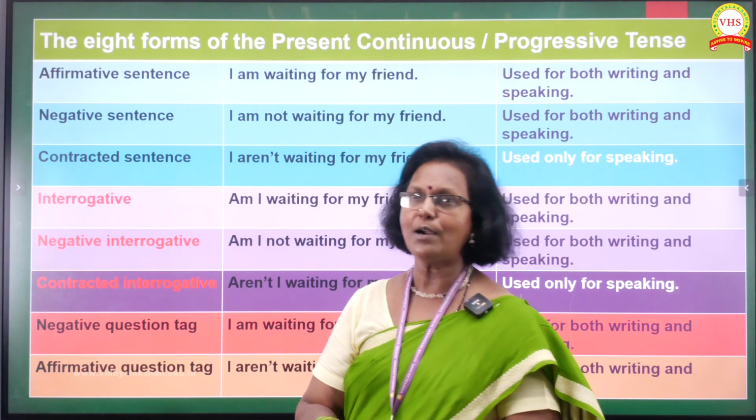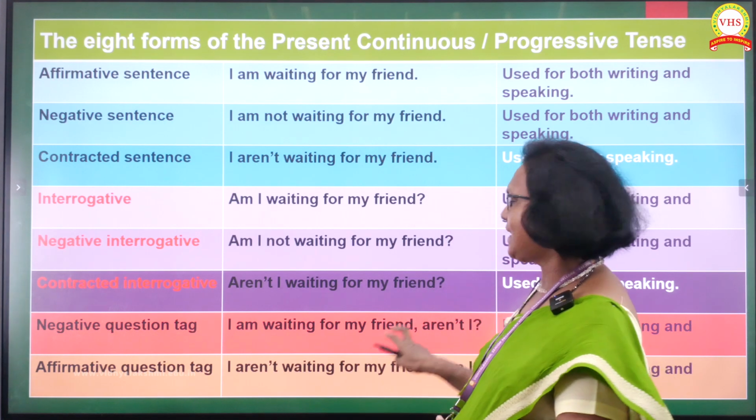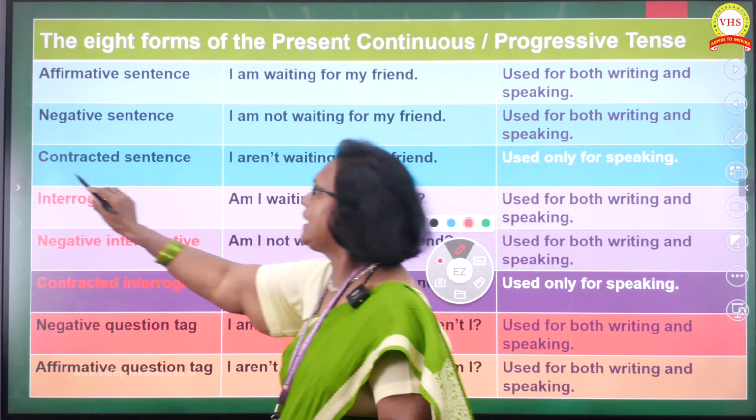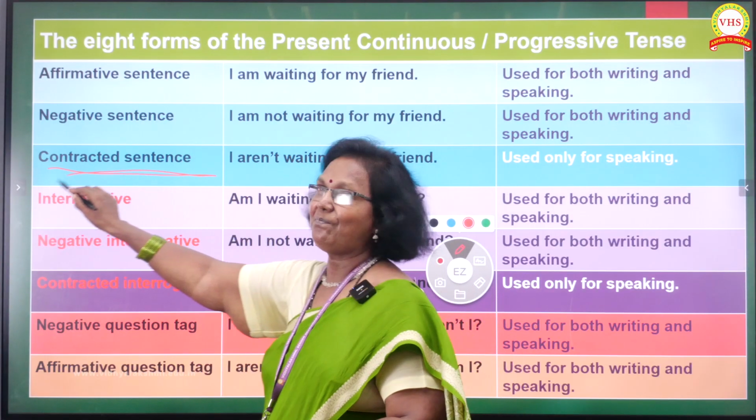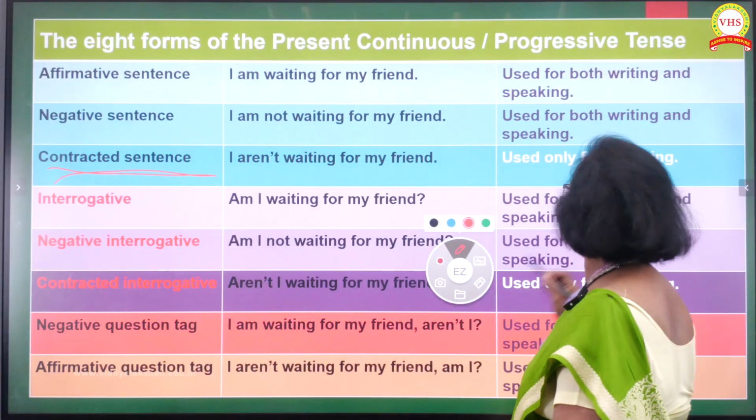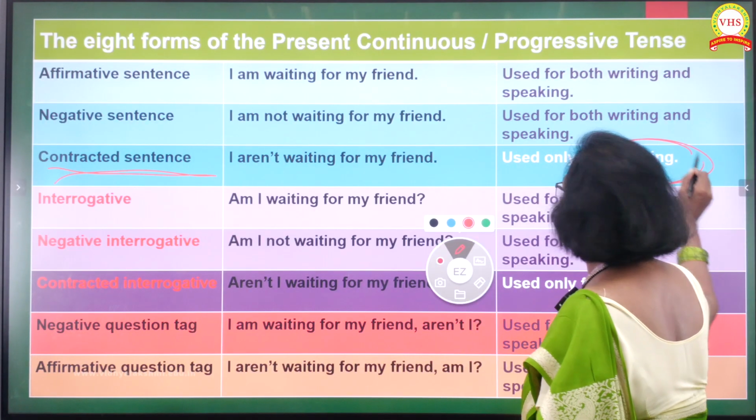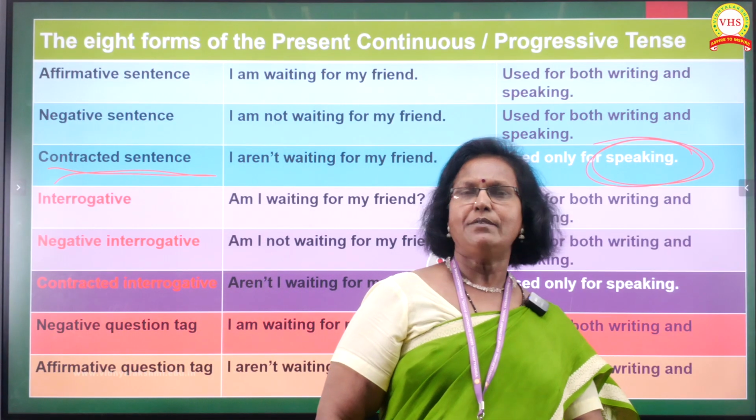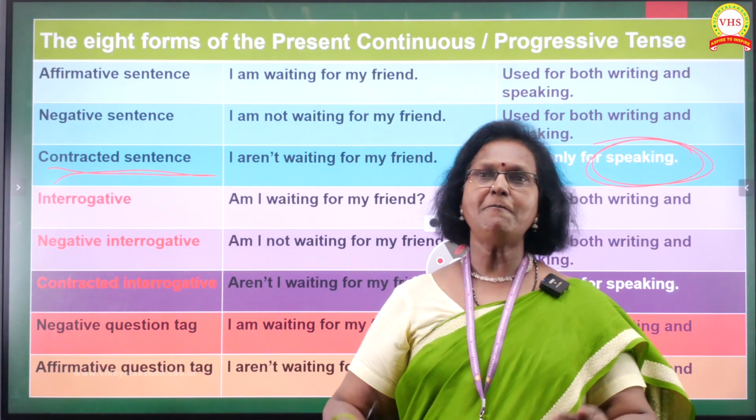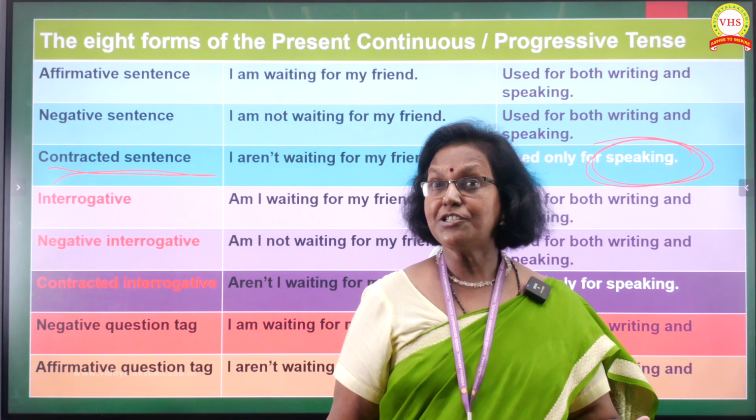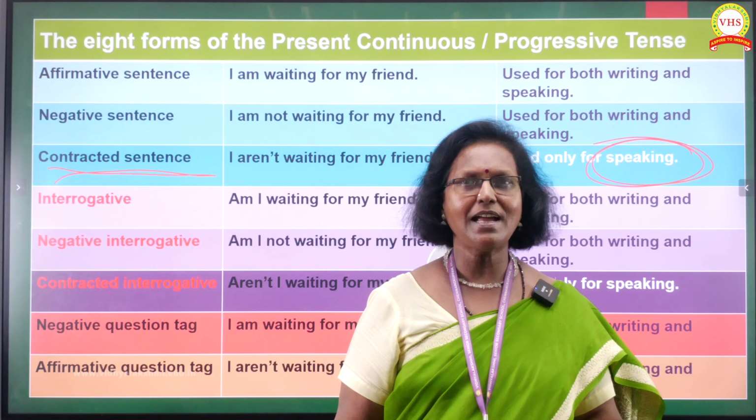And coming to the third one, which is the contracted sentence, be careful. We have this only for the sake of what? Speaking. Do not use it for writing. Used only for the sake of speaking. Why should we have this for the sake of speaking? We can't all say, I am waiting for my friend. Not needed. Got it? Instead of saying, I aren't waiting for my friend.